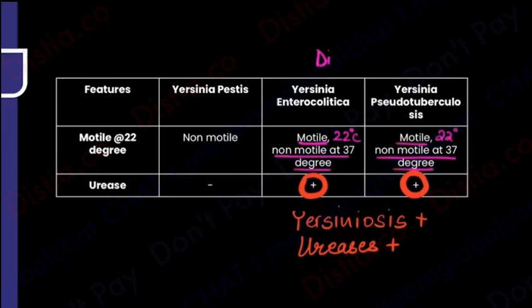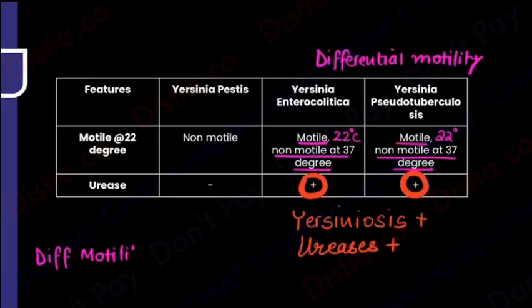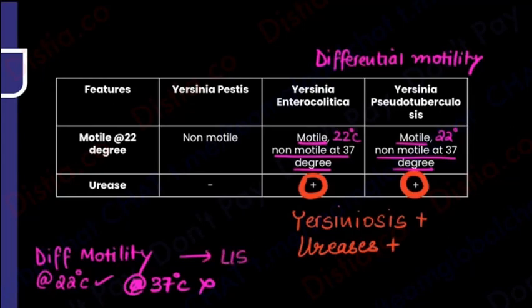What is this kind of motility known as? This is referred to as the differential motility. And now can you recall for me, if I have to make a table over here, the differential motility in which you can see motility at 22-25 degrees centigrade, but you don't see motility at 35 or 37 degrees centigrade. Did I tell you there is one organism which is tipsy all the time, a drunk organism, keeps tumbling and falling? Listeria. We had studied that Listeria is also tumbling, and that tumbling organism could drink in his 20s but could not drink in his 30s because of age. That is how we had learnt it. Can drink in the 20s but cannot drink in the 30s.